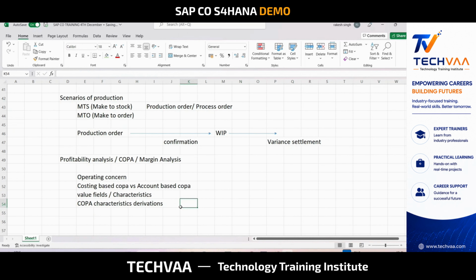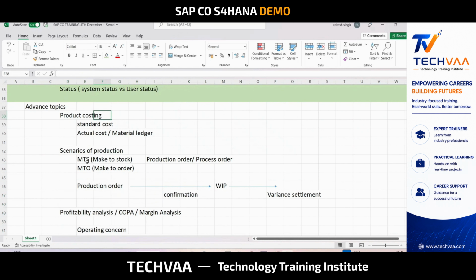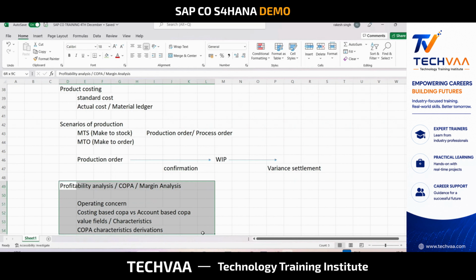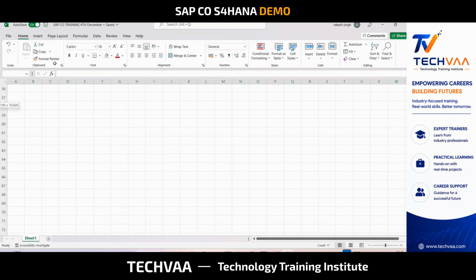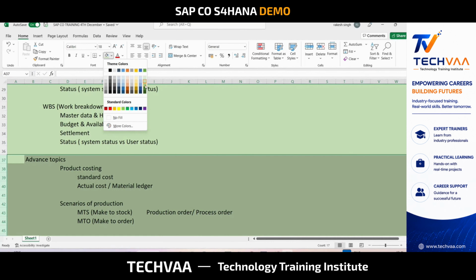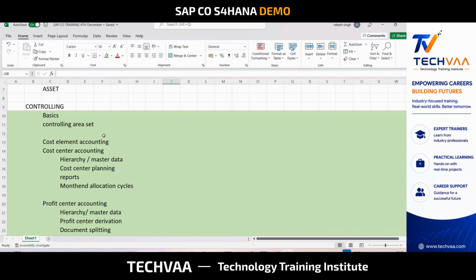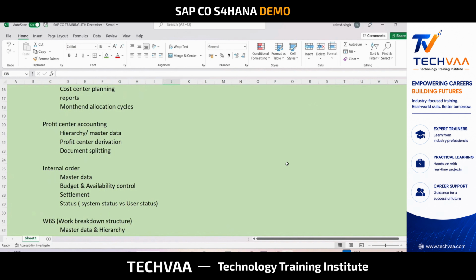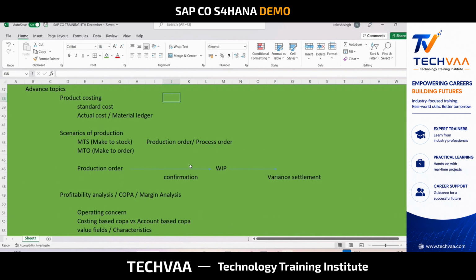So with this, our CO training will be basically we all will be covering all these things in advanced topic, product costing, and then different scenarios of production, and then this, right? And there is actual costing also, material ledger. Now this entire thing we will be doing in ECC first, so that you get your base correct. And once you are very comfortable with ECC, you have learned all this in ECC, then we'll be going on to S4 HANA and we'll be doing the same things. We'll be checking it out if there is any change, right? Because changes will not be everywhere. Changes will be here and there, right? Few changes. It will not be everywhere. We'll see what change has been done, where, what exactly has been changed.